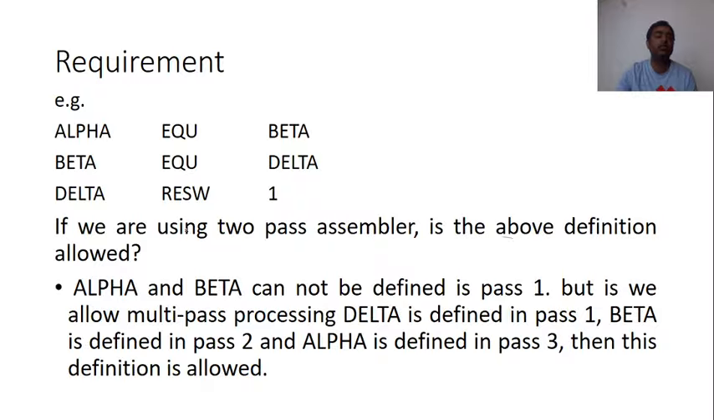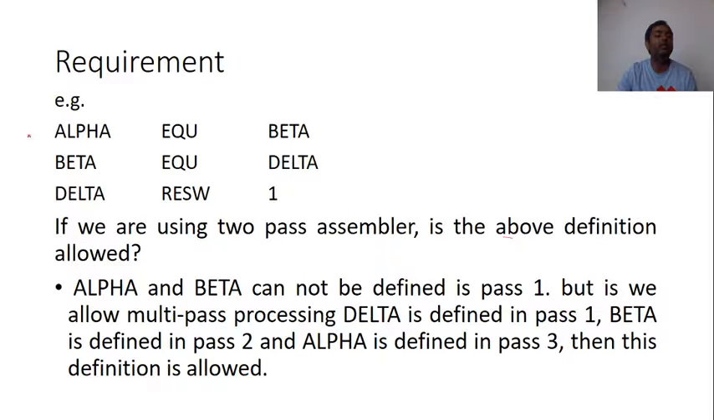If I am using a two-pass assembler, that means in the first pass we will just define the symbols. That means we will find out the value, or you can say the address, corresponding to the symbols. Now, when we want to find out the value of alpha, what is the value of alpha? That is equivalent to beta. That means if I don't know beta, then we cannot find out alpha.